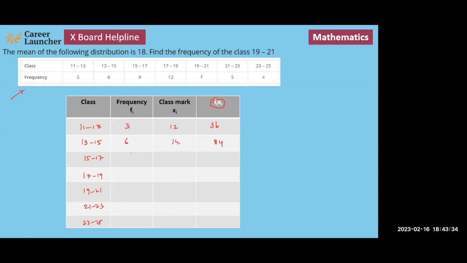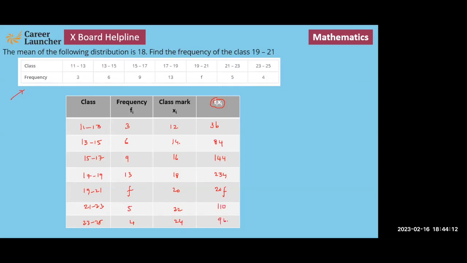The frequencies are 6, 9, 13, F, 5, 4, and the class marks will be 16, 18, 20, 22, and 24. The values here will be 144, and this is 18 into 13, that is 234. This is 20F. And this is 22 into 5, that is 110.